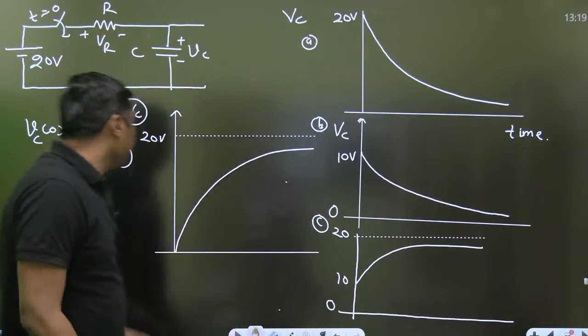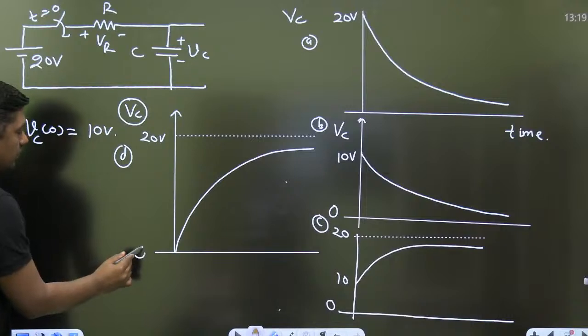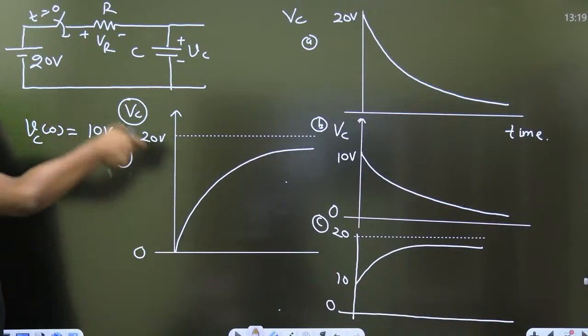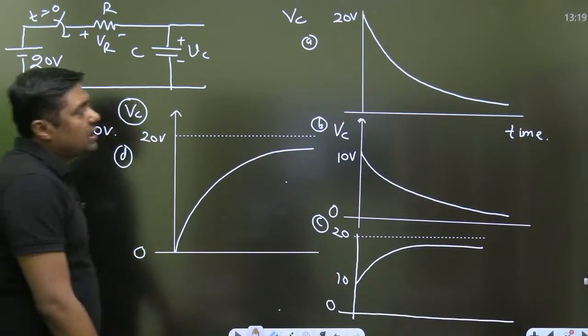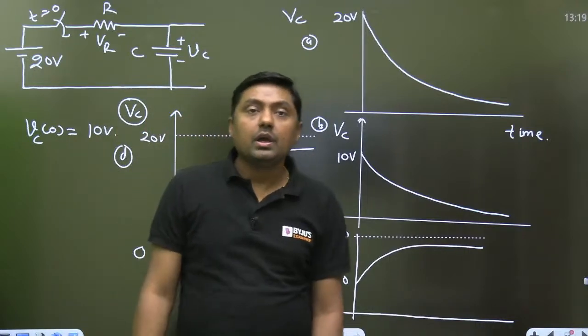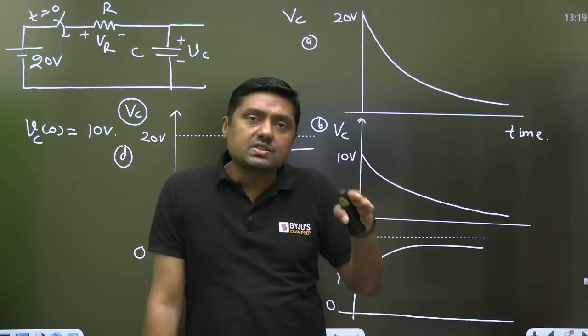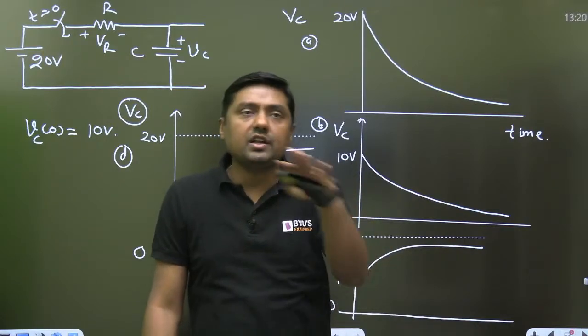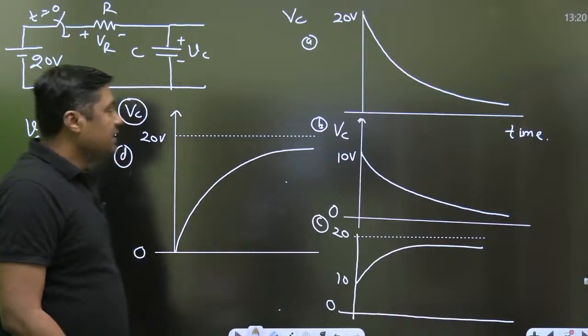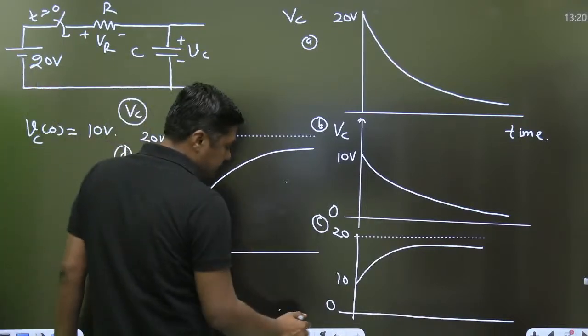Niranjan, you are giving the answer D. It will start from 0. But my dear, what is the initial voltage across the capacitor? Already it is 10 volt. Yes, now it is correct. If it is 10 volt, then it will start charging from 10 volt and finally reach up to 20 volt. And that's why this answer is correct.